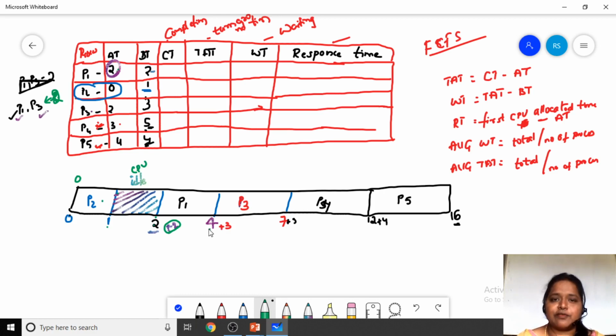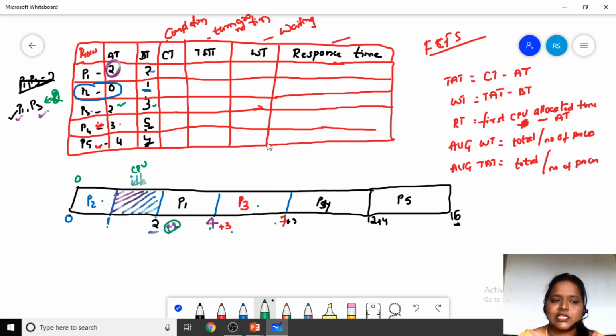We have to check at 4 milliseconds which process came. At 4 milliseconds process P5 came, but before the 4 milliseconds, process P1 is there, P3 is there and P4 is there. So we will consider process P3. At 4 milliseconds process P3 will enter into the CPU. How much time does it need? 3 milliseconds. 4 plus 3 is 7 milliseconds, which is the completion time of P3.